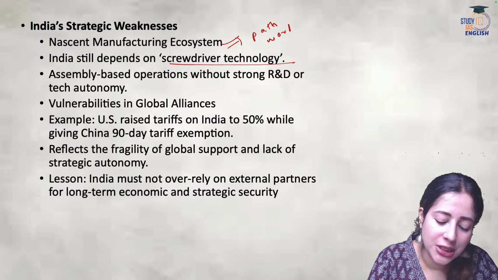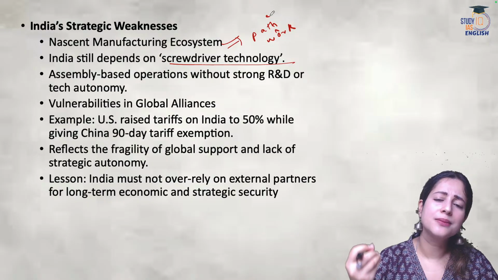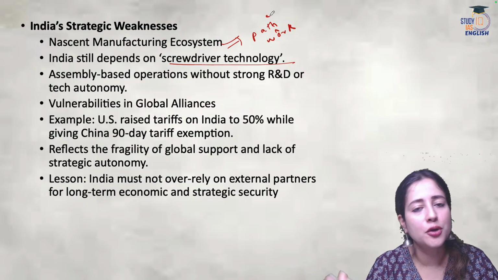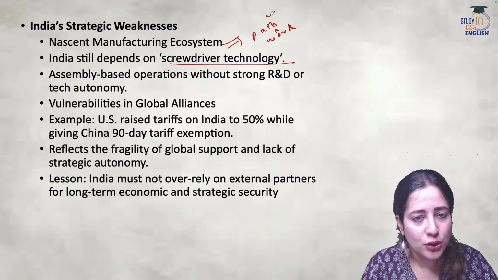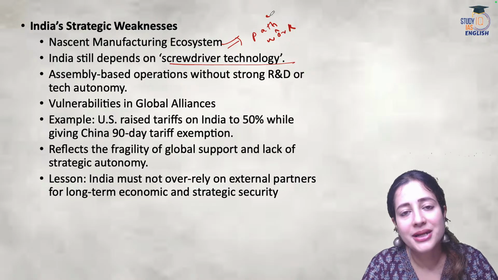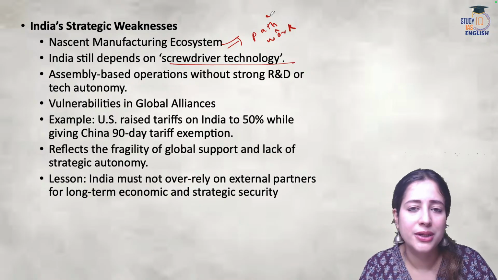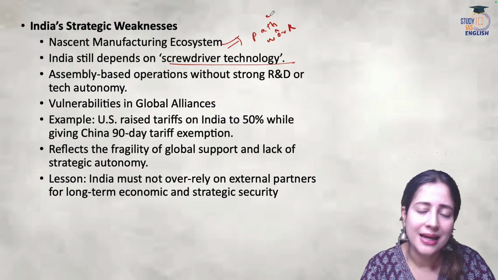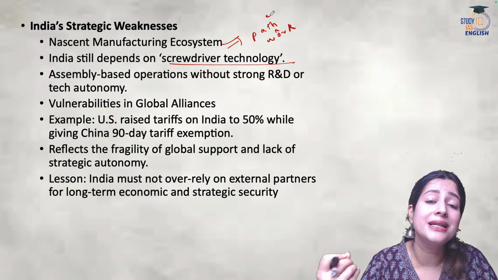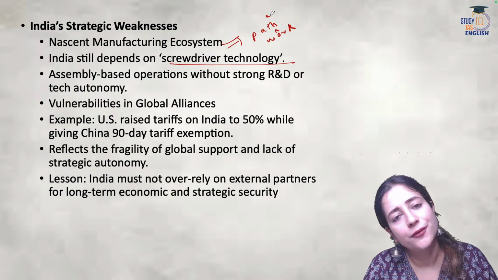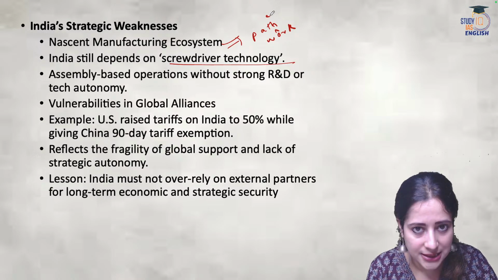By this technology, I mean that India today depends on a strategy where India is importing small components from different countries, and then they are all assembled in India. This kind of assembly line work will never make us manufacturing self sufficient, because if we are only assembling the parts and then creating the final product, we cannot claim that these are completely Indian made products. Our dependence for raw material is still very high. So that's one problem with the Indian manufacturing sector right now.